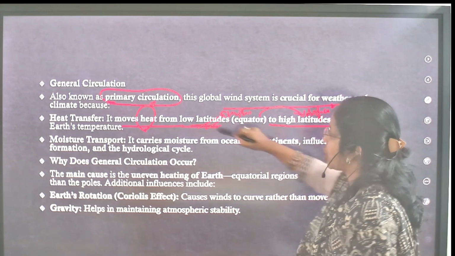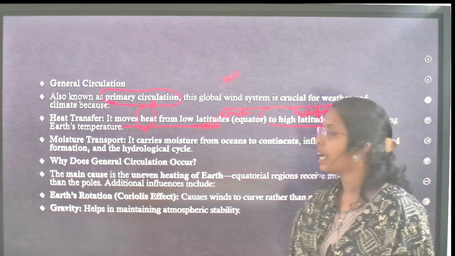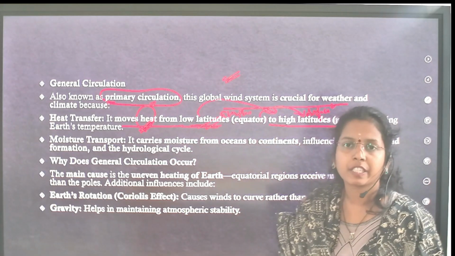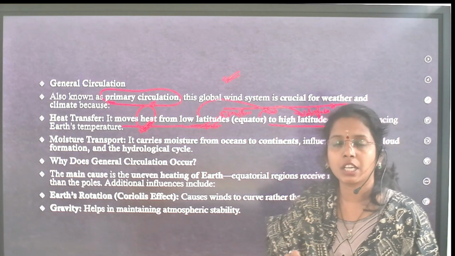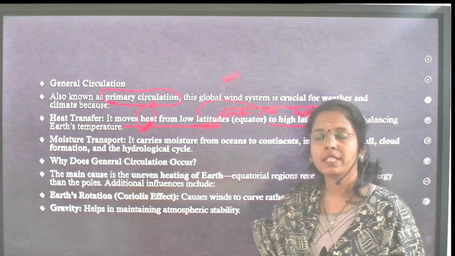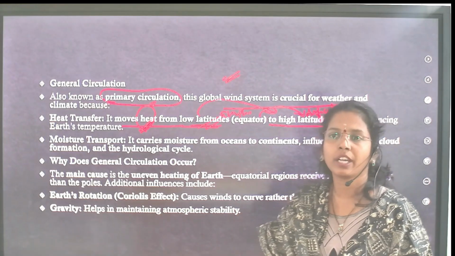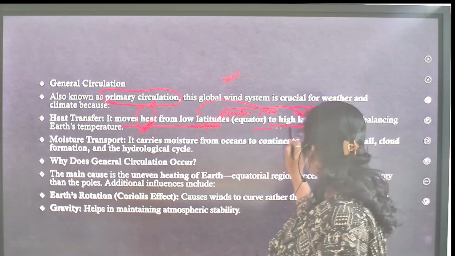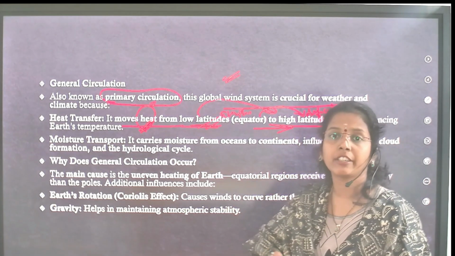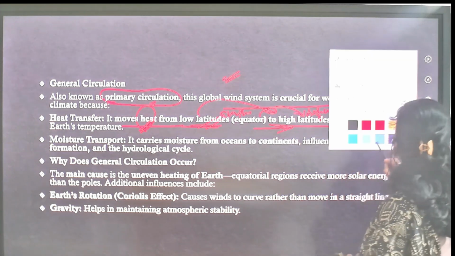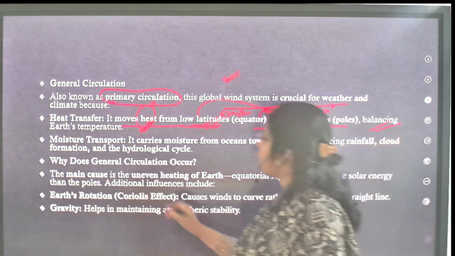This general circulation moves heat from surplus areas to deficit areas. If general circulation, or global air circulation, is not there, you will see intense heat at the equator and intense cooling at the poles. So the heat distribution is very important, heat transfer, balancing Earth's temperature.